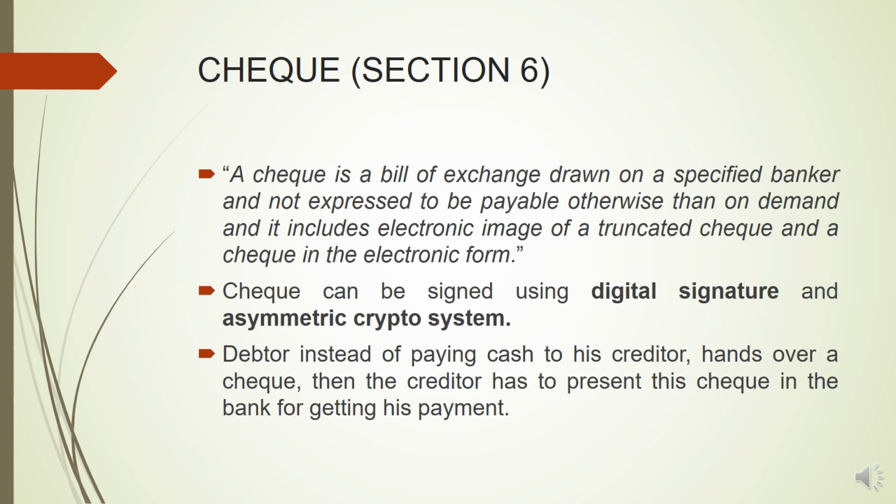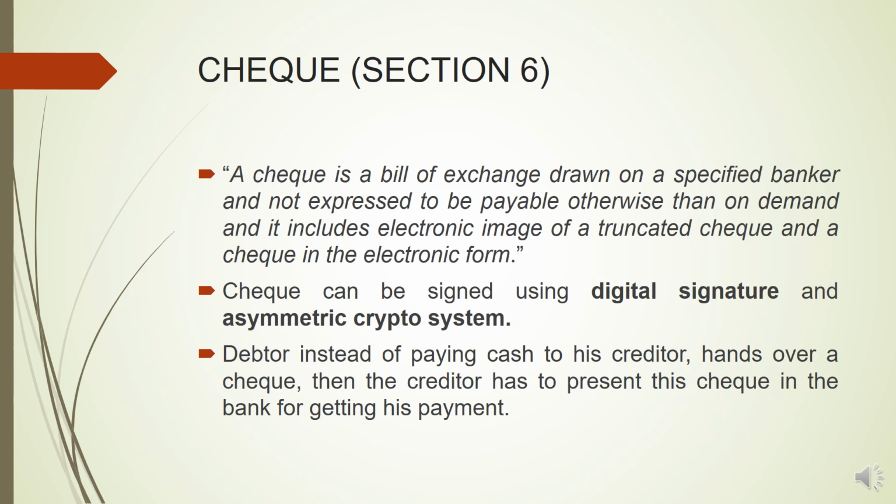So in case of check, who is the drawer? That is, who draws the check? The debtor, because he has to make the payment to some other person. When you write a check, that means you will make the payment, and your account will be debited. On whom will the check be drawn? On the bank, because the bank is supposed to make the payment.